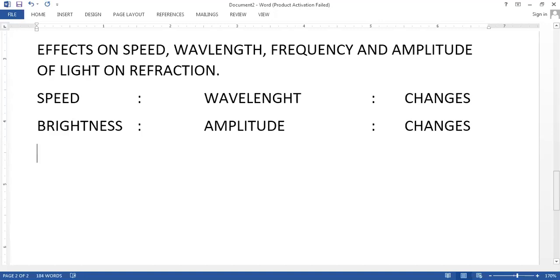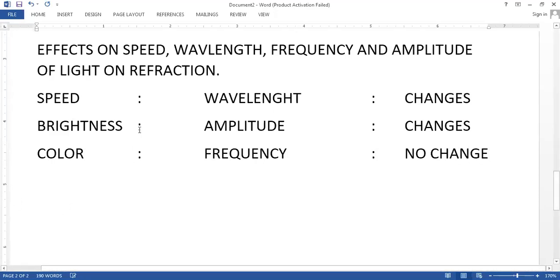Then we have frequency. No, color. What is the measurement of that? That is frequency. And does it change? No. Exactly. So understand, these are wavelength, amplitude, and frequency.